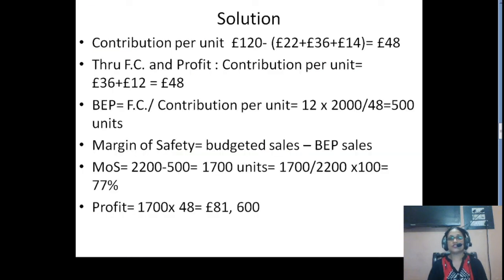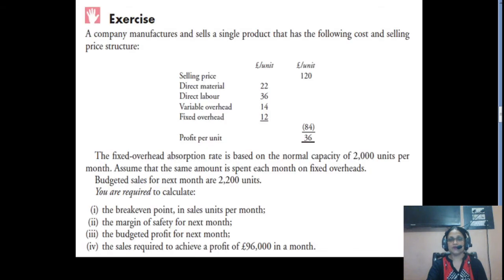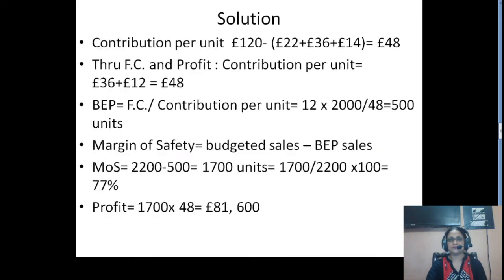Now, the contribution per unit would be calculated taking into consideration all types of variable cost. All types of variable cost would be, first of all, your direct material, direct labor and variable overhead. These are all your variable costs. To arrive at contribution, we need the sum total of all these variable costs, and then we deduct it from the selling price.